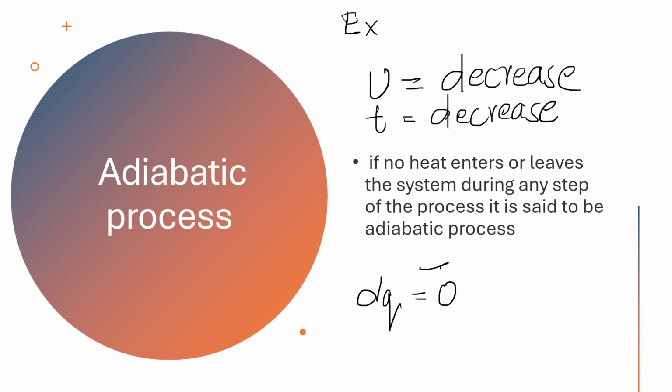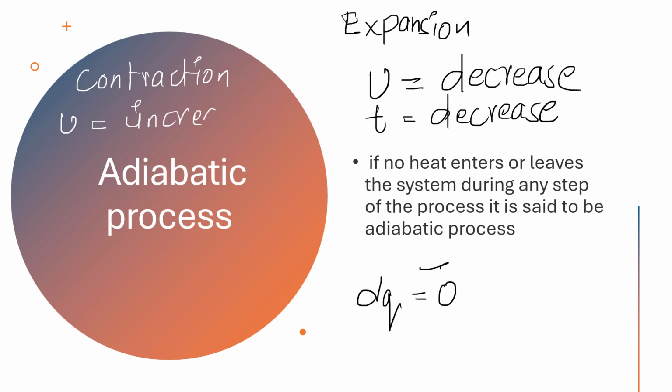Okay, so this is during expansion. Now, if there is any type of contraction, then what will happen? Opposite will happen. So if there is any kind of contraction, remember that during contraction, U is going to increase, and if U is increasing, the temperature may also increase. So these are the important concepts which you need to remember over here.